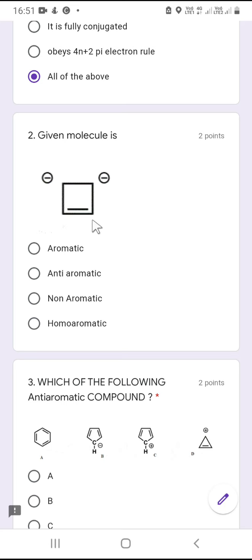So you can go for the 4n plus 2 pi electron rule. It contains 2, 4 and 6, that means 6 pi electrons, and if we put n equal to 1 in the 4n plus 2 rule, then 6 is a magic number, obeying Huckel's rule of 4n plus 2 pi electrons. So this compound is aromatic.